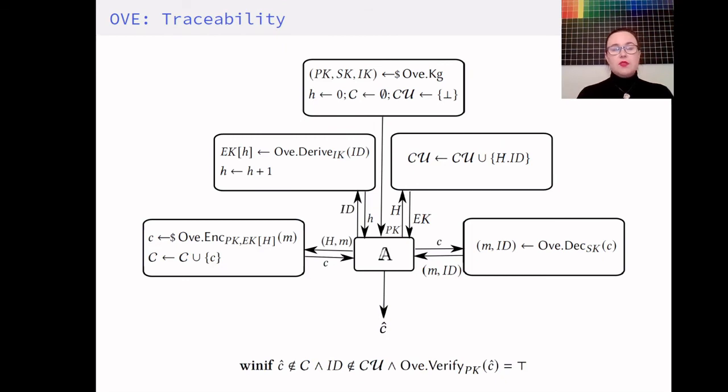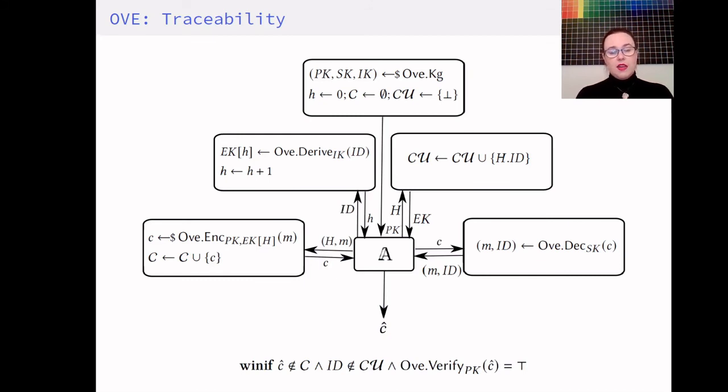Finally, we have the notion of traceability, which is a security notion from group signatures. Here, the adversary is given the public key of the encryption scheme, of the OVE scheme. And here as well, she has a derivation oracle that she can query identities and get a handle. She can use this to corrupt the identity by getting the encryption key, but she can also use it to encrypt messages for identities where she doesn't have the encryption key. And here as well, she has a decryption oracle.